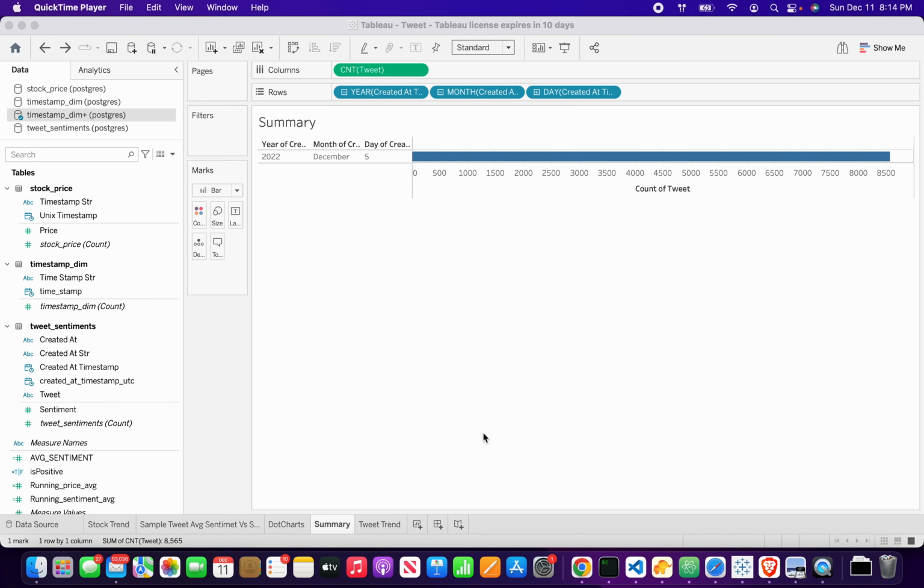From within Tableau, which is querying the table I've loaded into, I refresh the Tableau view, and you can see that the only data that's present in the table is for 5th of December. That's the date for which I batch loaded data. Now what I'm going to do is run the streaming process.